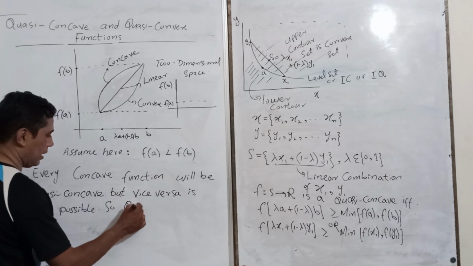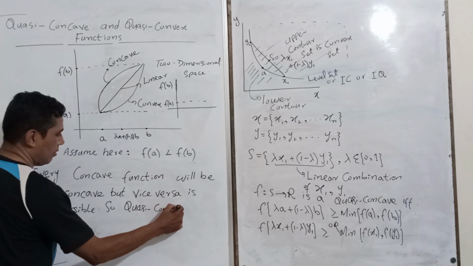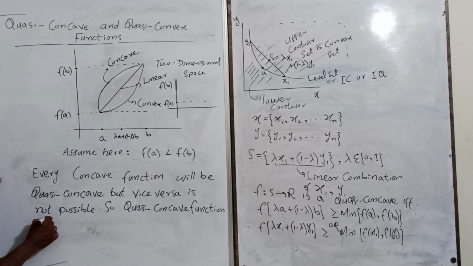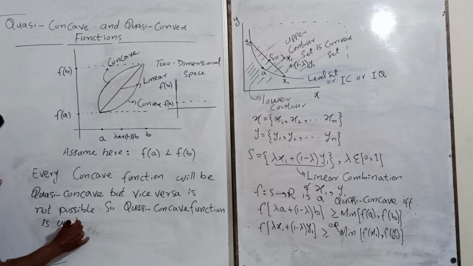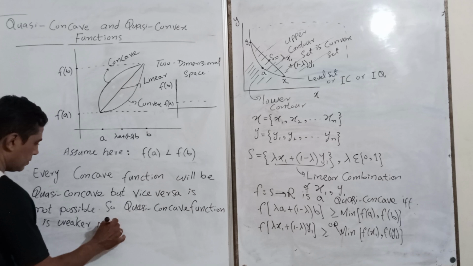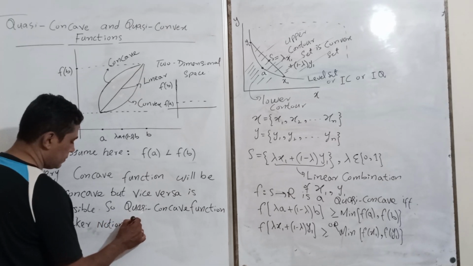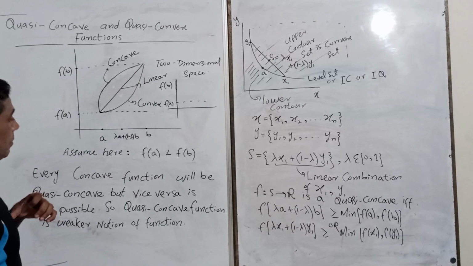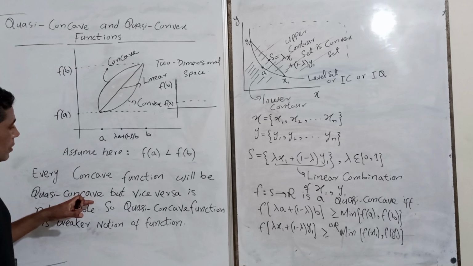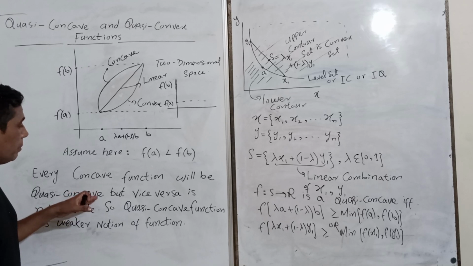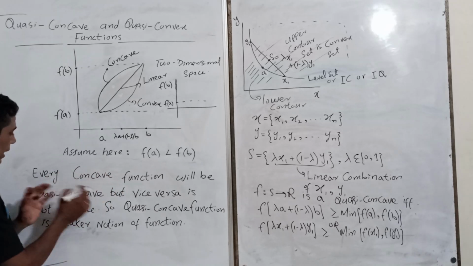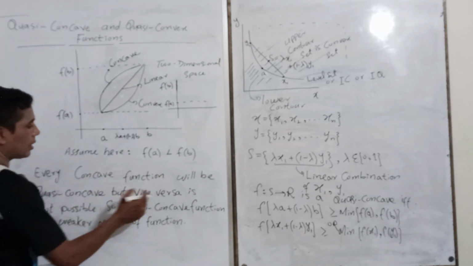So quasi-concave function is a weaker notion of function, because that statement is written in Mas-Colell and students may get confused about what it means. If the function is concave, then it is quasi-concave, but he has written there that vice versa is not possible.